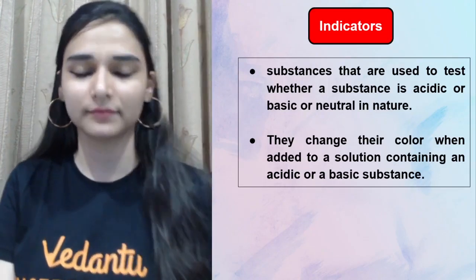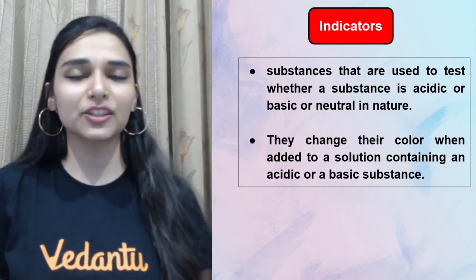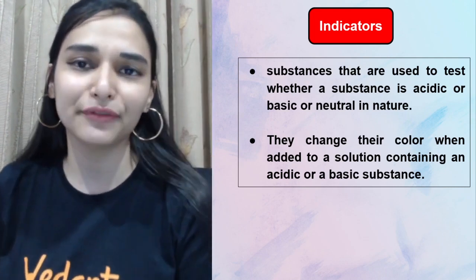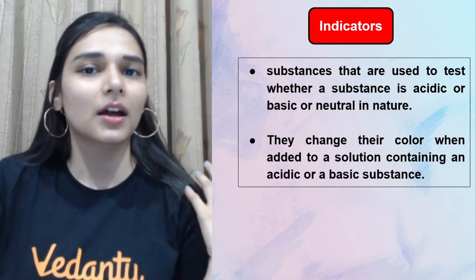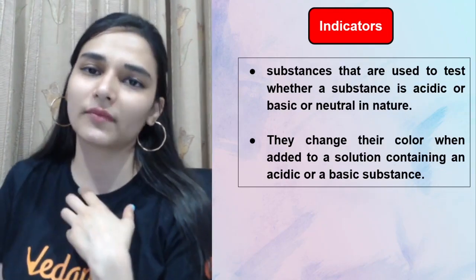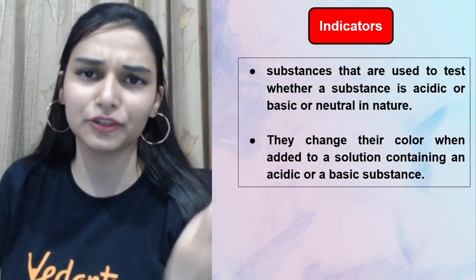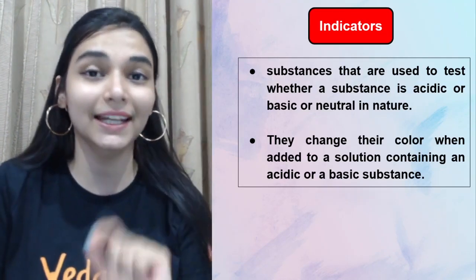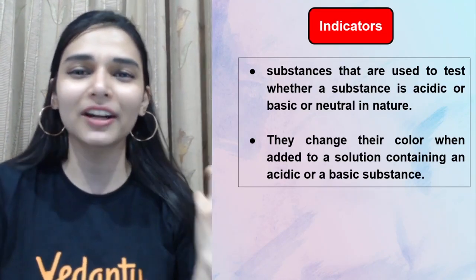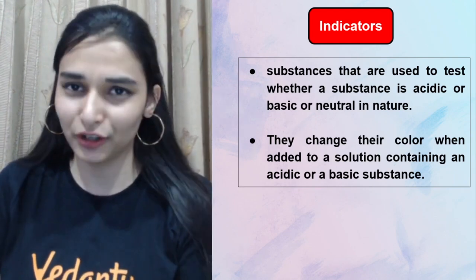Okay, very good. Now the next point is that how do I identify whether a given unknown solution is an acid, it's a base, or a salt? Then we have a substance that is known as indicator for that. So we cannot touch or taste them, so that is not a safe option.